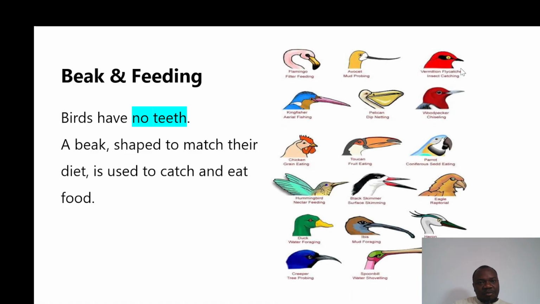So now we have different kinds of beaks here. The type of beak determines the kind of food they feed on. So that is one important piece of information about beaks. Different aves have different beak types. So that's very important to know.